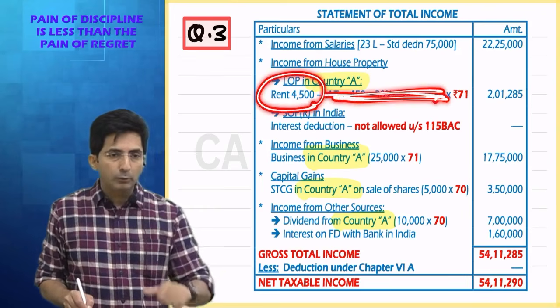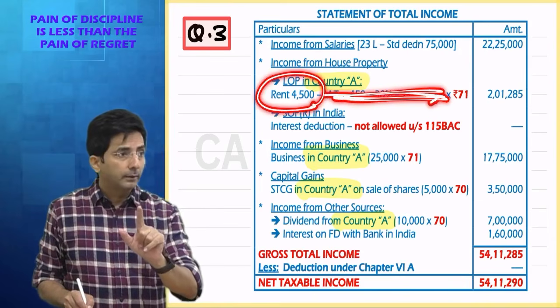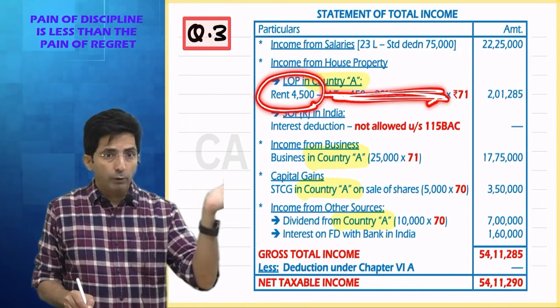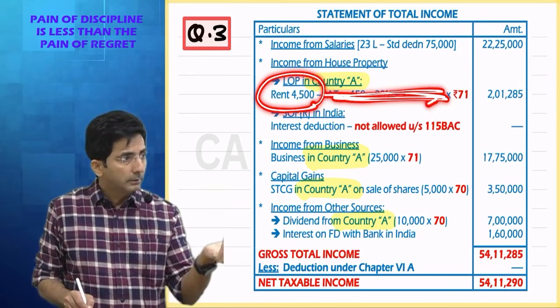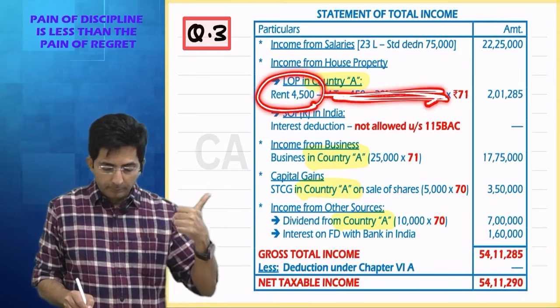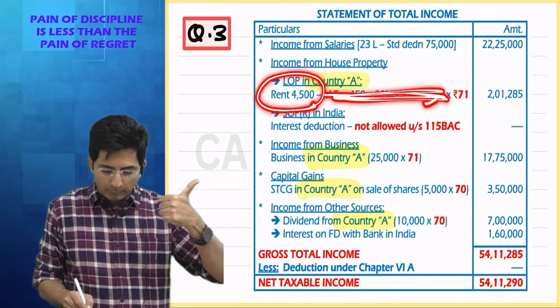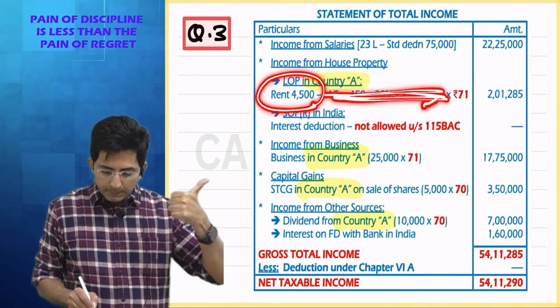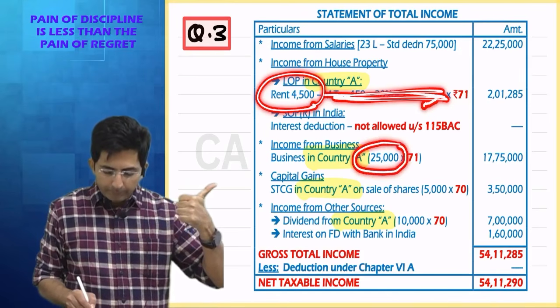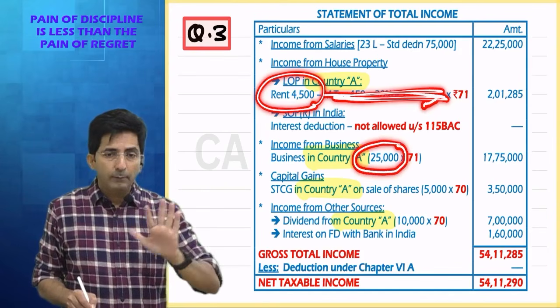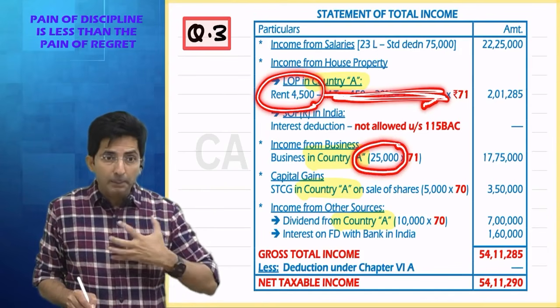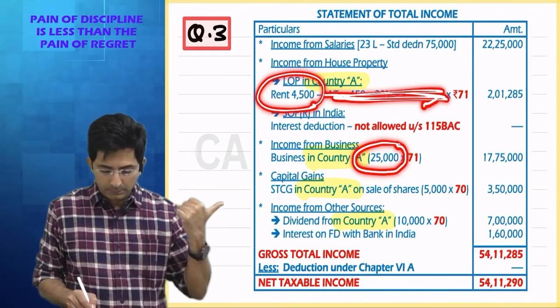Keep it on your calculator in dollars only. Why dollars? Because in foreign we pay tax in dollars. So our dollar income of rent is 4,500. Then business income $25,000.